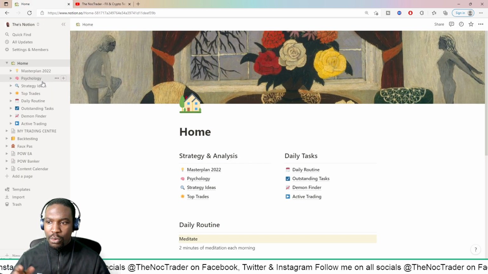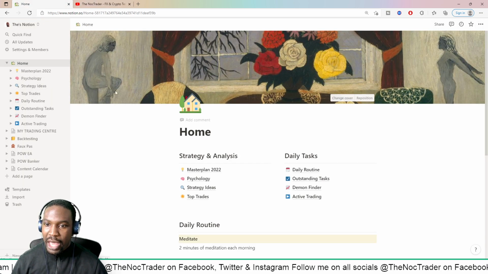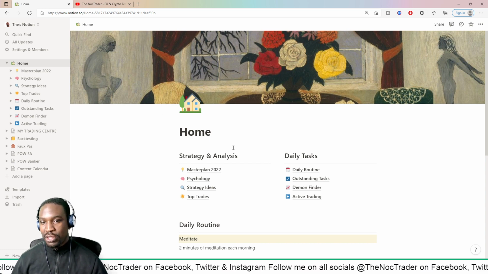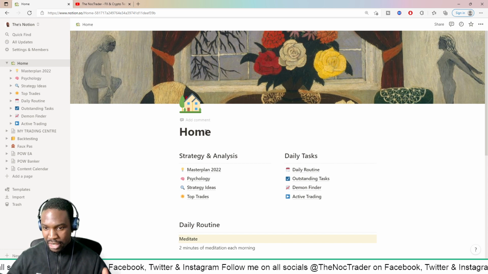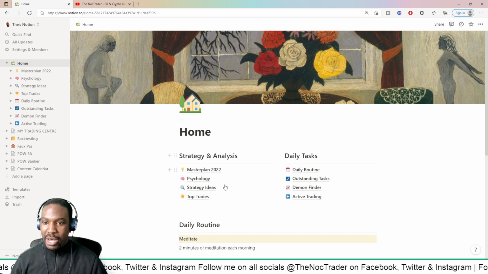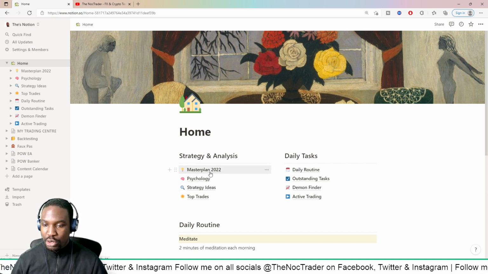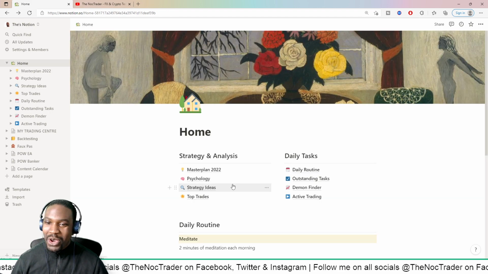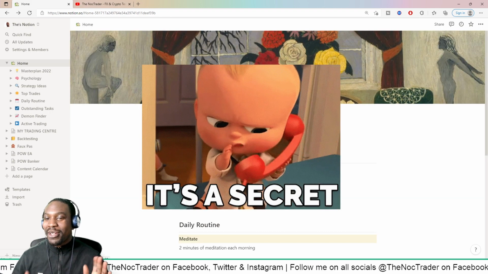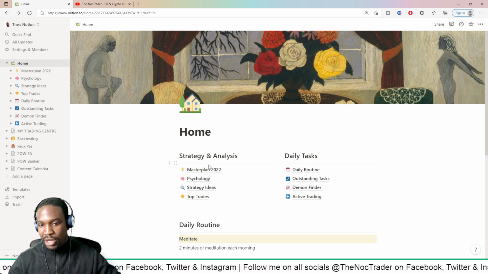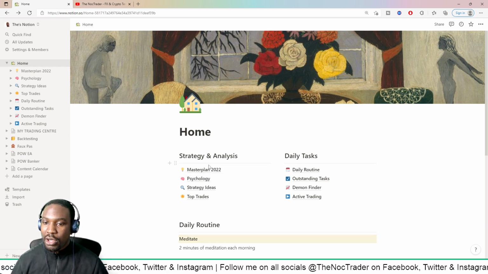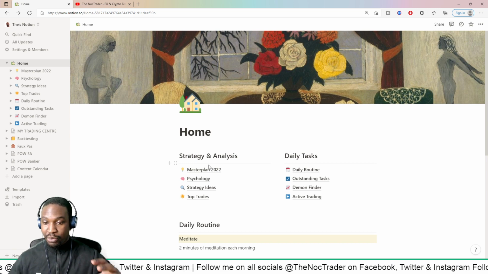So, welcome to the home page of my Notion. I've recently edited the structure of my Notion for 2022 because I wanted to have it a bit more streamlined and have things in an order that made sense. So here is my master plan for 2022. I'm not gonna go into that because I've got some secret stuff that I don't want to share with everyone. But it's just a high level plan of all the things I want to achieve each quarter this year, and I've broken it down to the quarter.